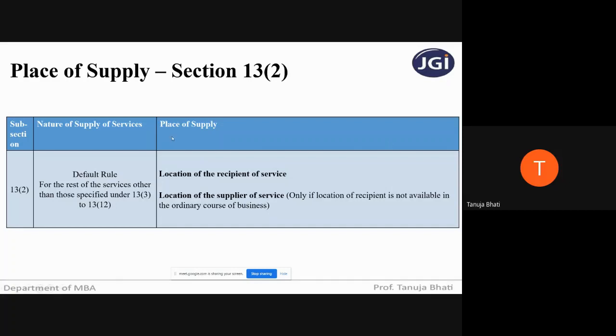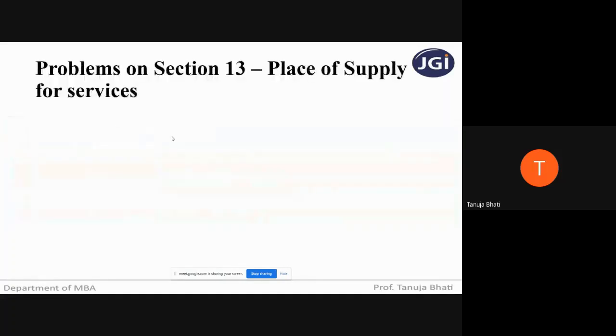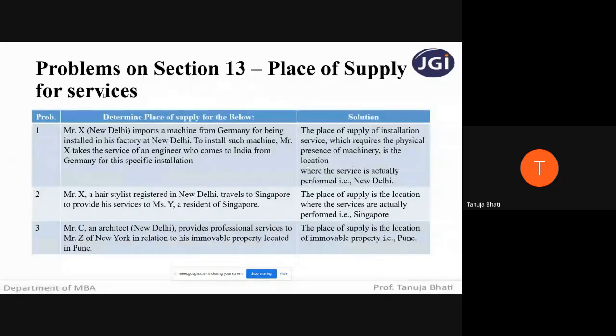So this is the default rule under section 13 subsection 2 in respect of services where either the supplier or the recipient is located outside India. Now let us see certain problems on section 13, that is place of supply for services. Section 12 is where both supplier and receiver are located in India. Section 13 is where either the supplier or the recipient is located outside India. So let us see problem number 1. Determine the place of supply for the below.